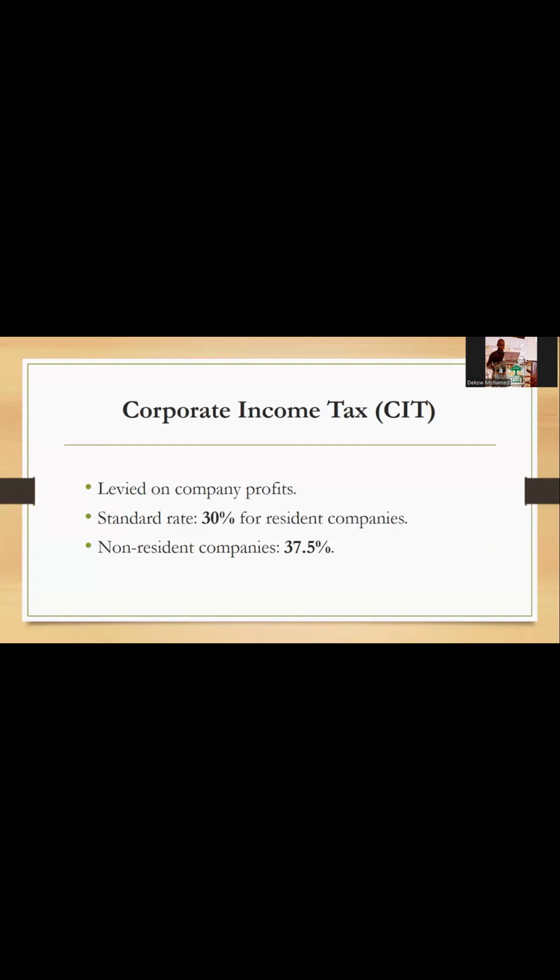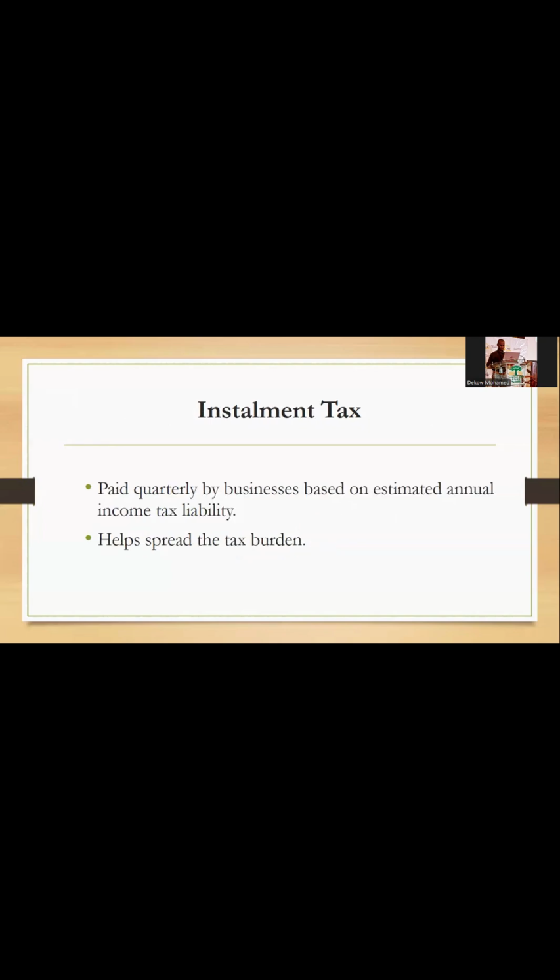So CIT is the annual income tax for companies, whereby after the end of the financial year, the companies have to pay. We are now in December 2024. After this December 2024, we have January to June 2025 to file your returns for 2024. You only file once. And before you file the returns, those financial statements must be audited. It is 30% if you are a resident company, and 37.5% if you are a non-resident.